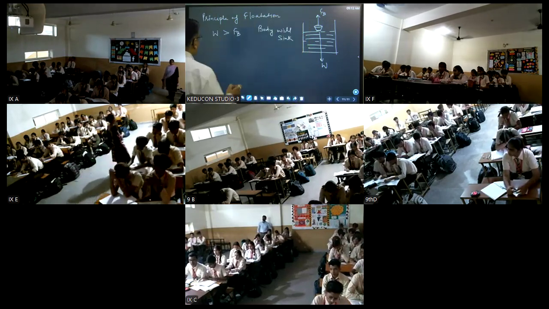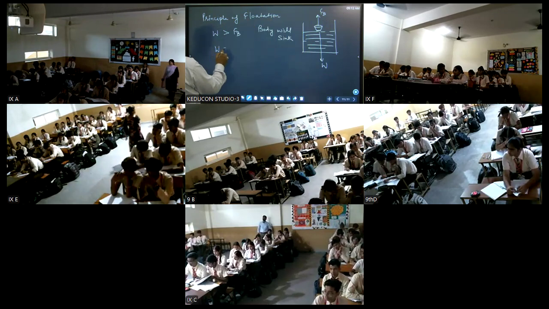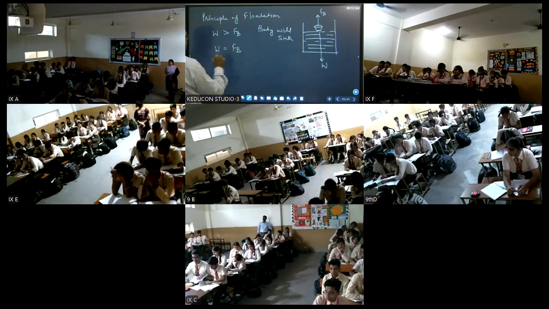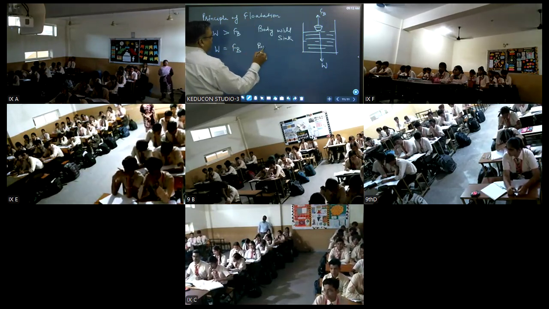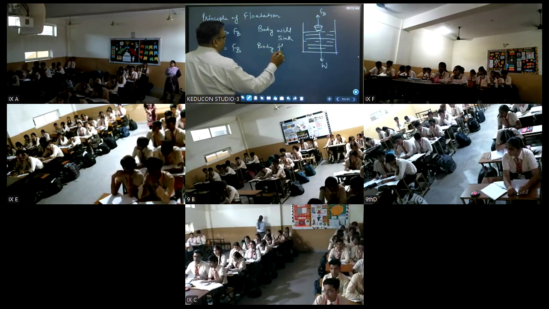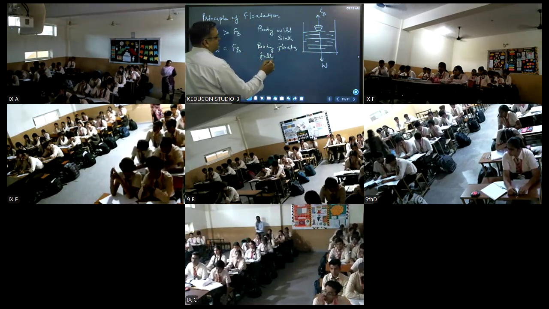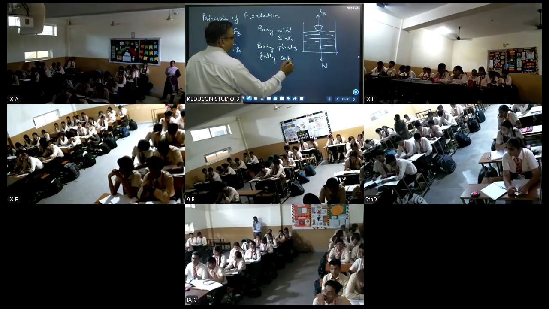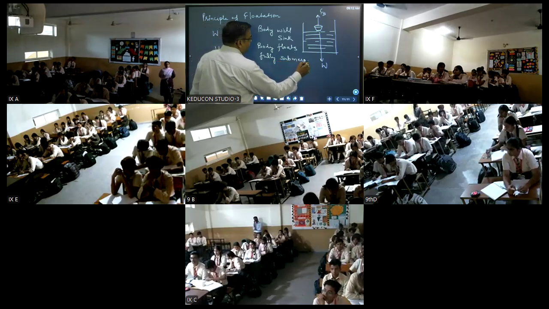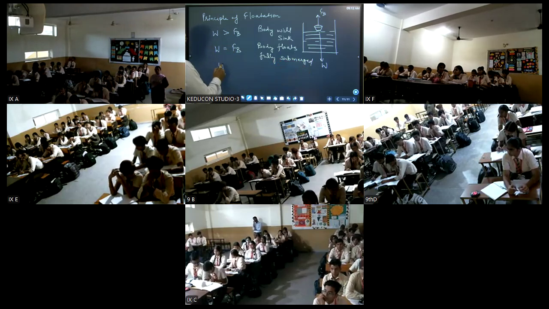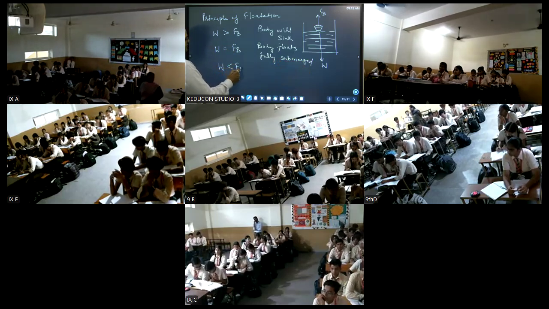Second case is if W is equal to FB. So what happens? Body floats fully submerged, right? And third is when W is less than FB. So body floats.